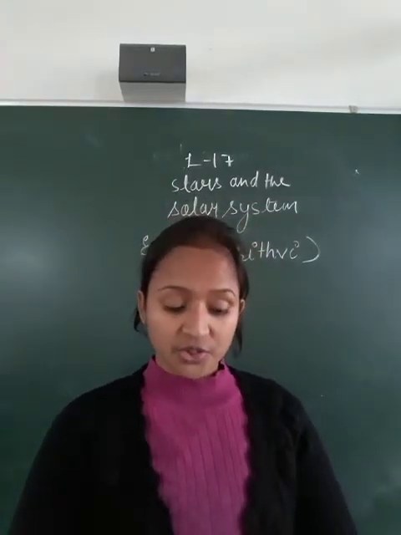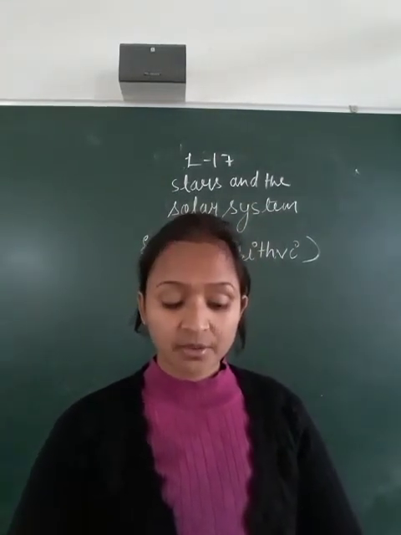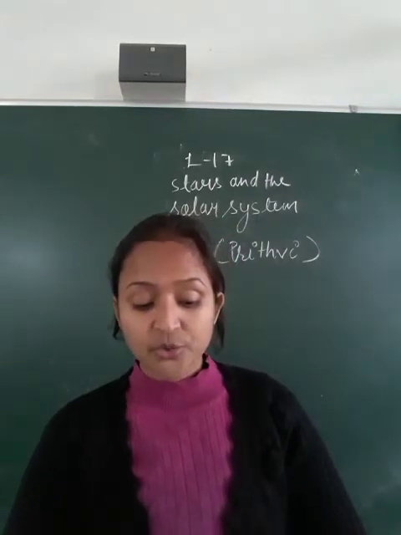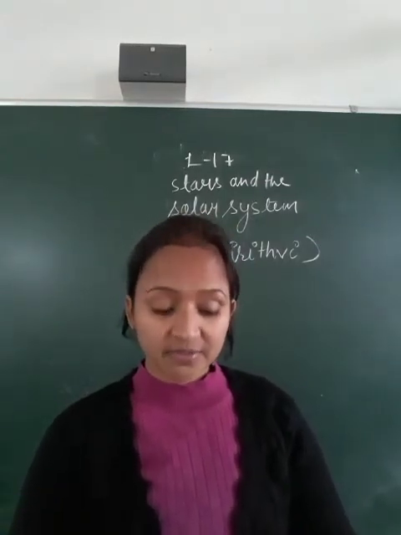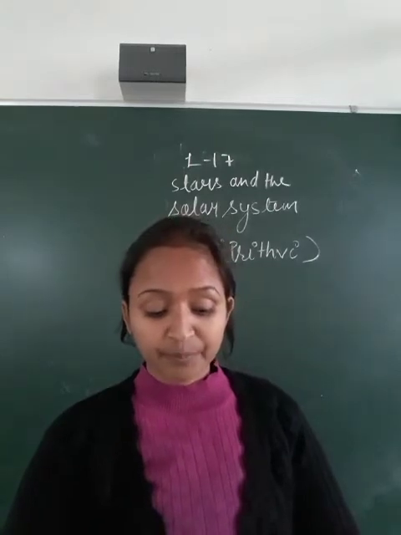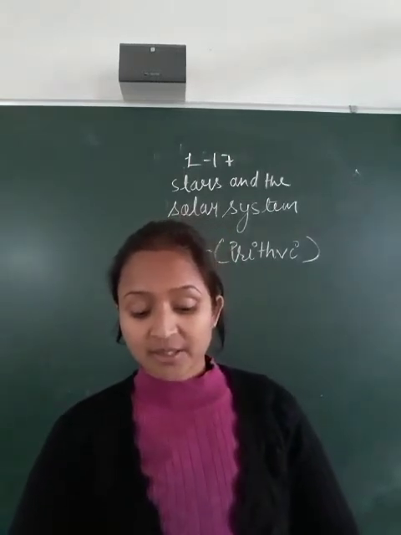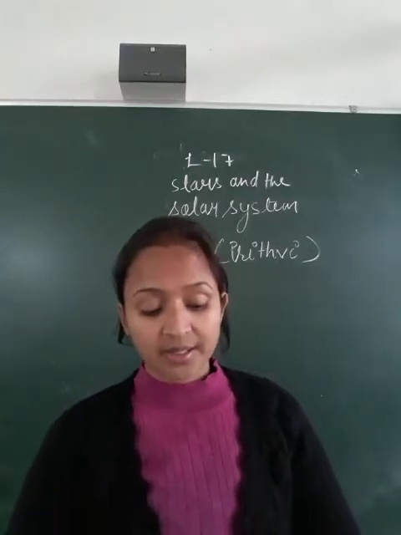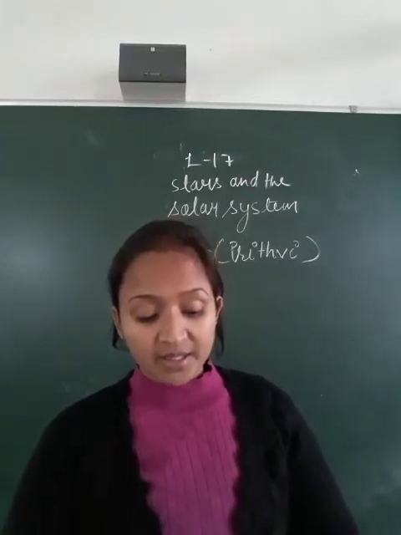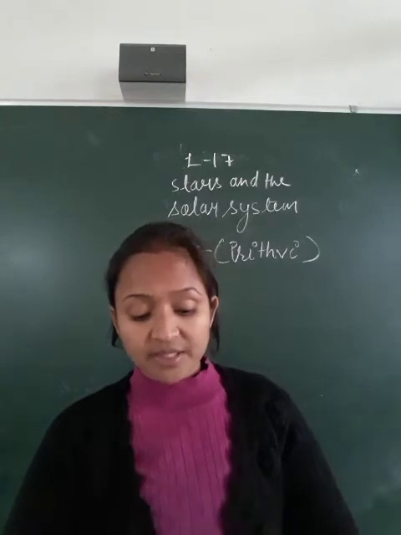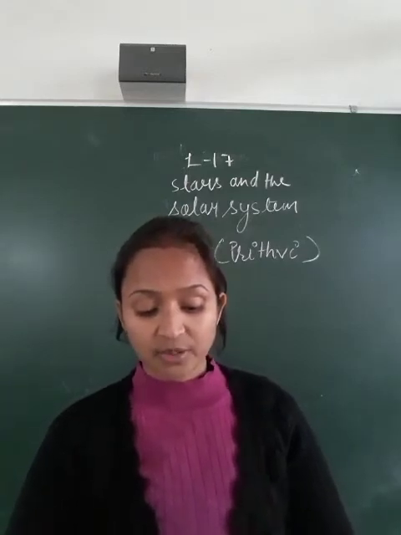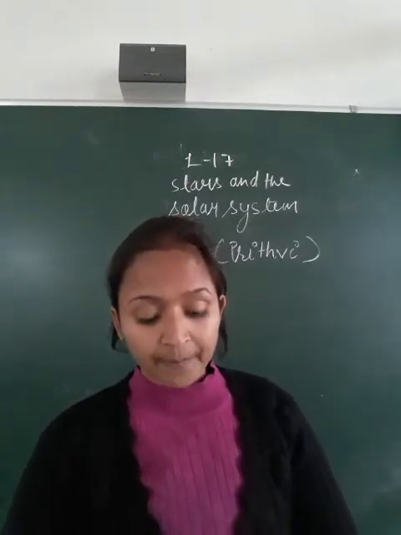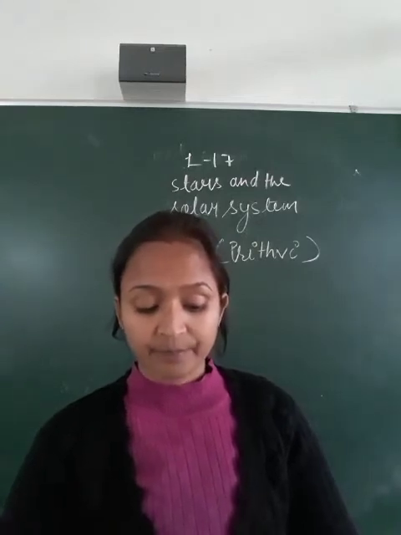How do seasons change? Changes of season on Earth take place due to the following reasons. First, the axis of rotation of the Earth is tilted at 23.5 degrees from the vertical, and the Earth is not always at the same distance from the Sun on account of its slightly elliptical orbit around the Sun.